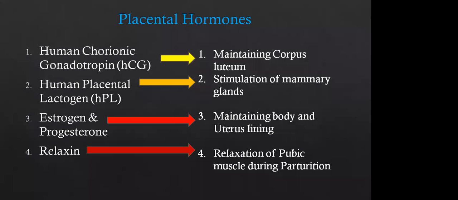Right, next the hormones are human chorionic gonadotrophin hormone, human placental lactogen, estrogen and progesterone, and relaxin. Out of these, HCG, HPL, and relaxin, these three hormones are mainly formed during pregnancy. If the female has conceived, only then can we detect these three hormones. But estrogen and progesterone we can detect in females all the time.